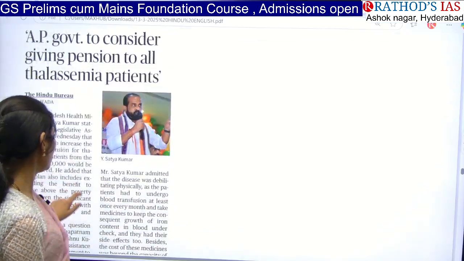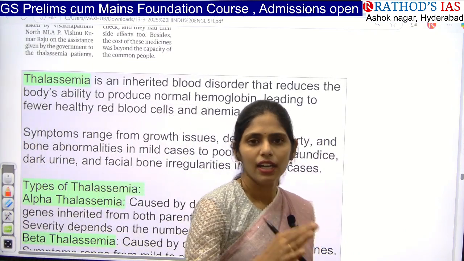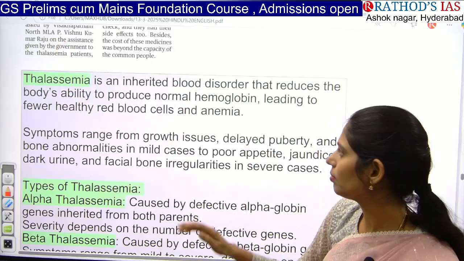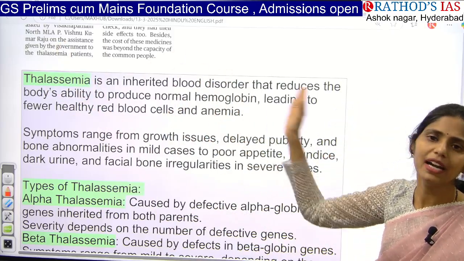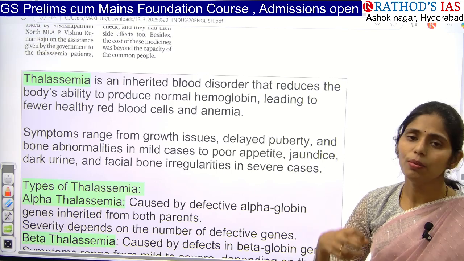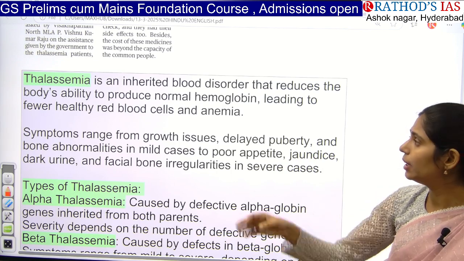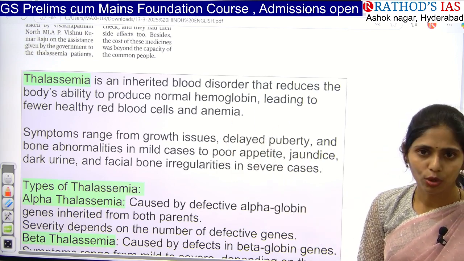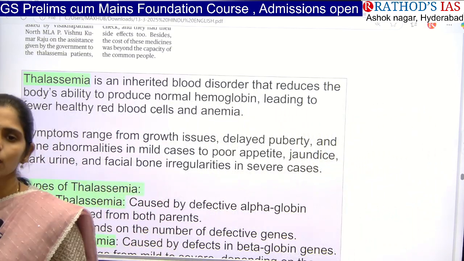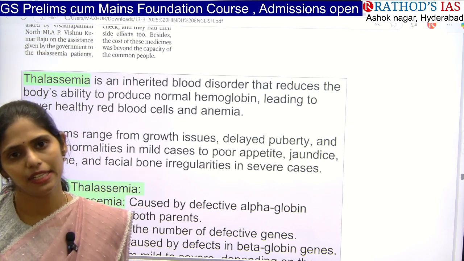Okay, now let us see some facts regarding thalassemia. Thalassemia is a genetic disorder. That means you can get that disease from your parents. It is an inherited blood disorder. And what happens if you get thalassemia? Your body will have a very reduced ability to produce normal hemoglobin. So the normal hemoglobin level is 12 to 16 grams per dl.